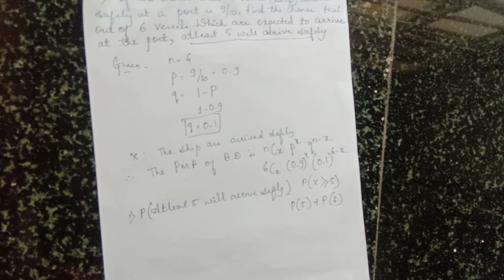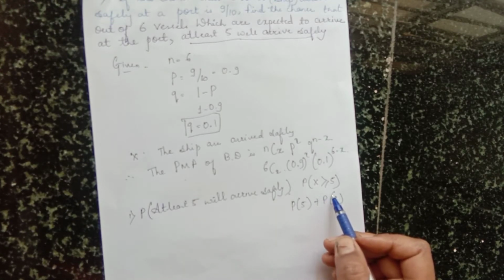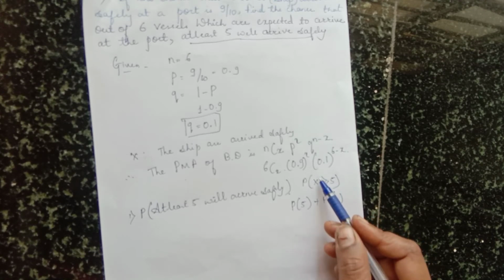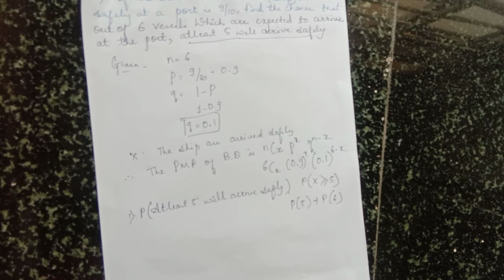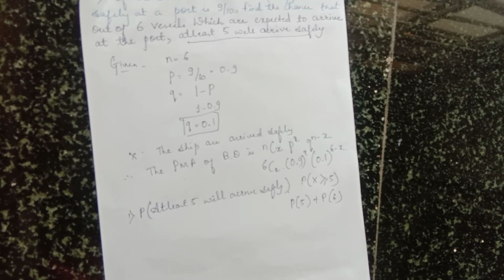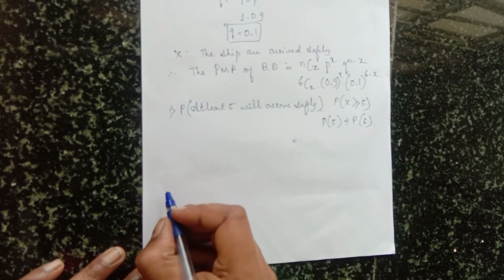Second method, you can have 1 minus P of 0, 1, 2, 3, 4. So it is a lengthy process. So x greater than or equal to 5 means P of 5 plus P of 6. Then we will solve here. First P of 5 we have to solve.